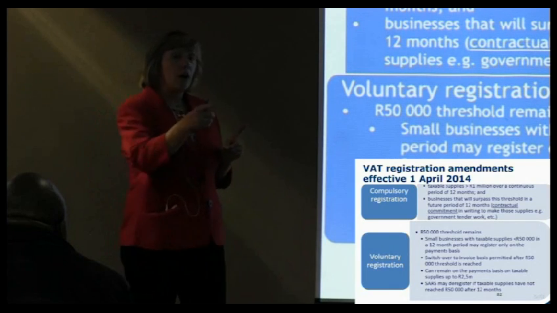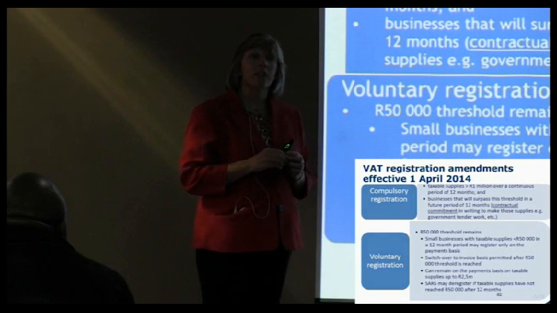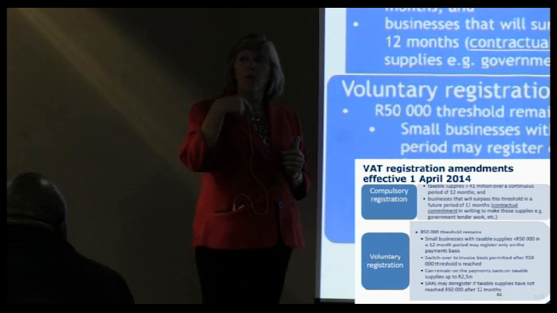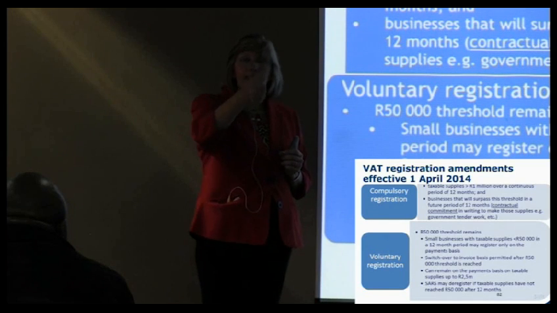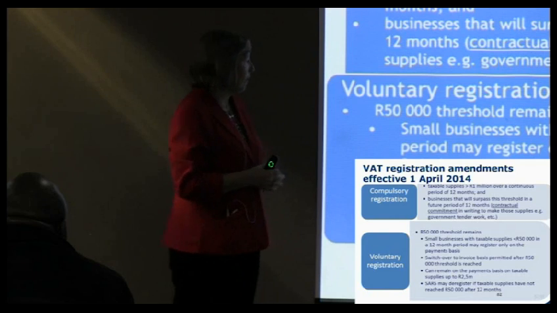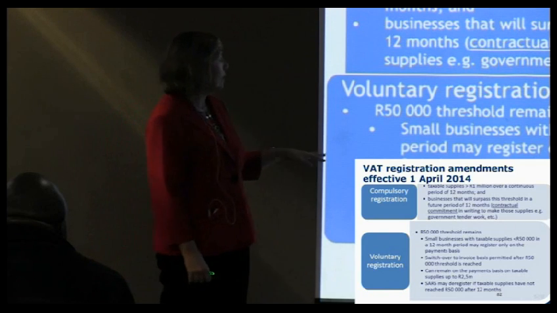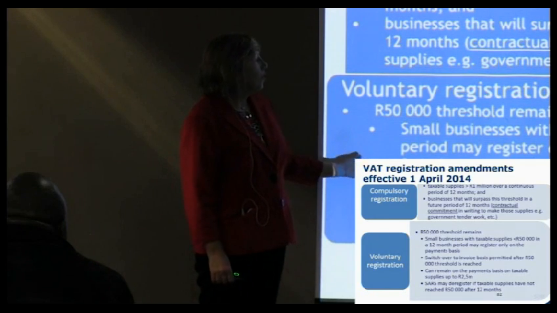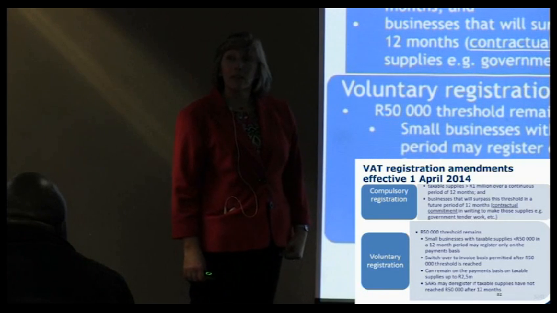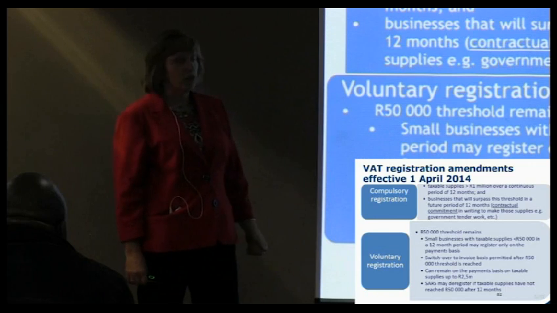Just be careful, though, on that previous slide with the monetary amounts. If you are registered on the payments basis and you have an invoice of more than 100,000 rand, that's deemed to be on the invoice basis. So it's just a little complexity that you have to worry about. They could affect the timing of your VAT liabilities. But of course, if you had an invoice of more than 100,000 rand, it means you've gone over the 50,000 in any event, which means you could then switch to the invoice basis.